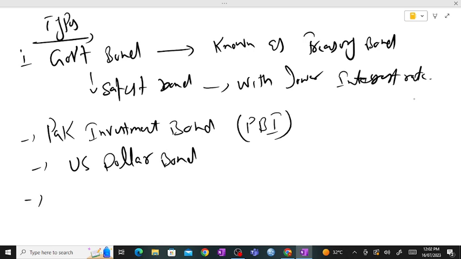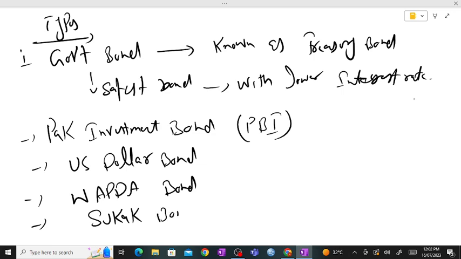Then we have the WAPDA bond. There are so many, but I am just writing a few to understand what kind of bonds the government issues in Pakistan. Then we have the Sukuk, which is a Sharia-compliant Islamic bond.